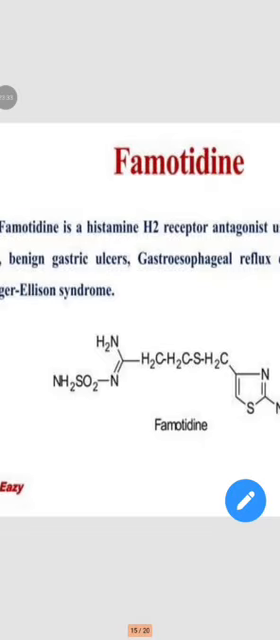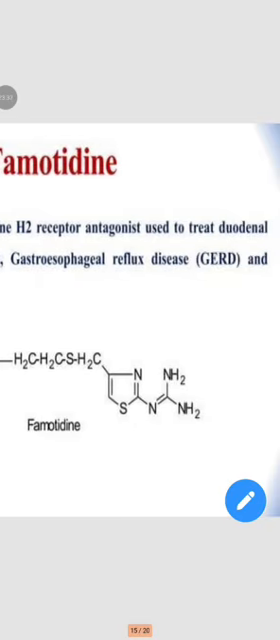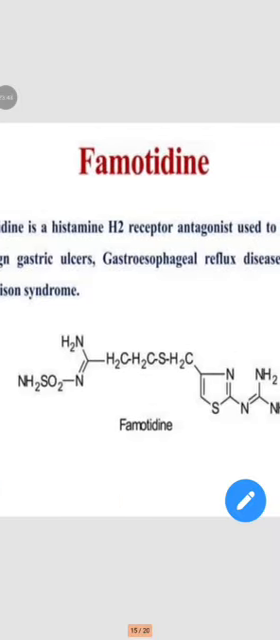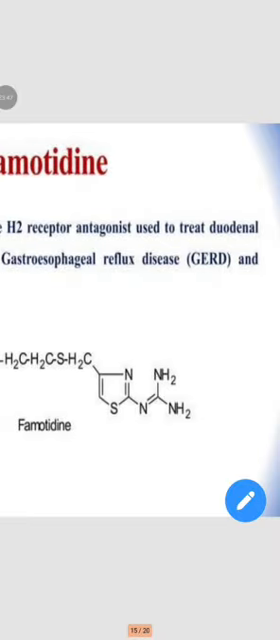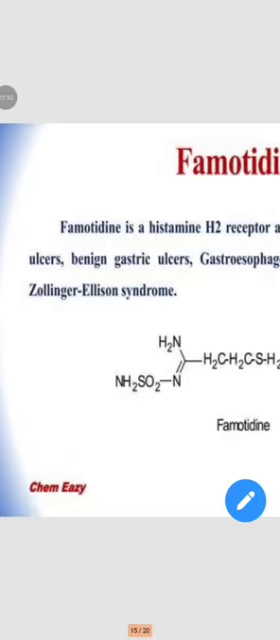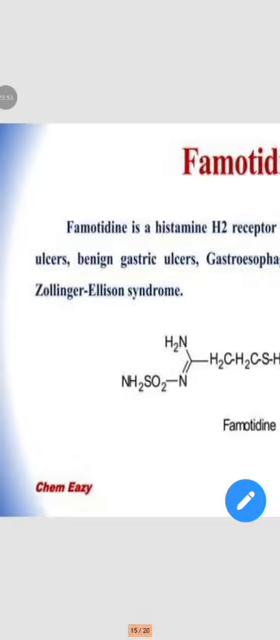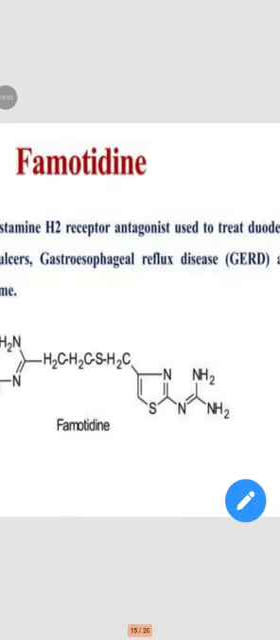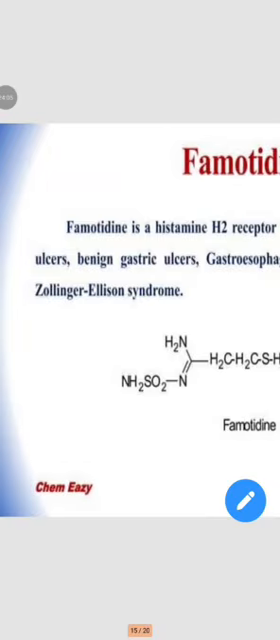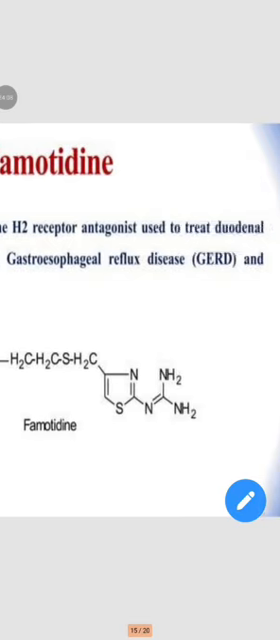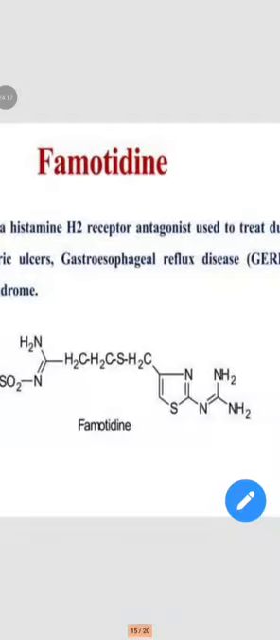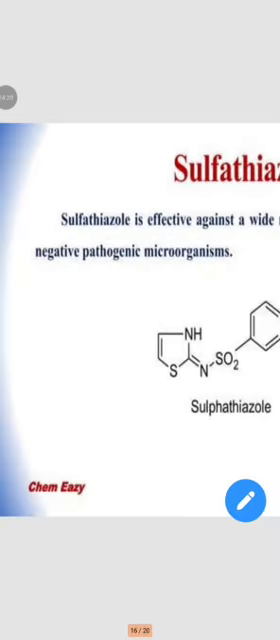Next one is famotidine. Famotidine is a histamine H2 receptor antagonist used to treat duodenal ulcer, benign gastric ulcer, gastroesophageal reflux disease and Zollinger-Ellison syndrome. This is the structure of famotidine.